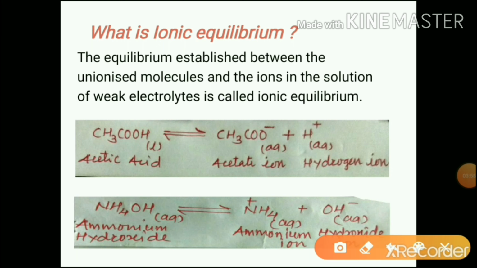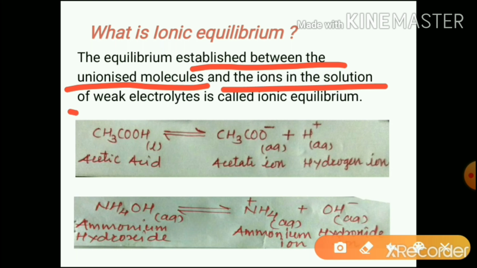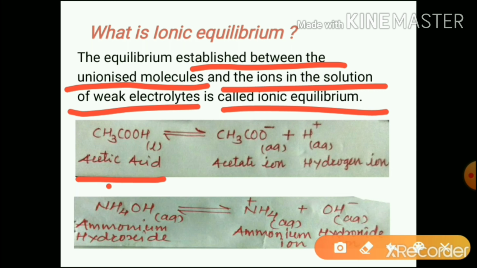Now we will proceed to ionic equilibrium. The equilibrium established between the unionized molecules and the ions in the solution of weak electrolytes is called ionic equilibrium. As with acetic acid, it undergoes dissociation to form acetate ion and hydrogen ion, and equilibrium is developed between the dissociated ions and undissociated molecules. So it is called ionic equilibrium as ions are there in the equilibrium.